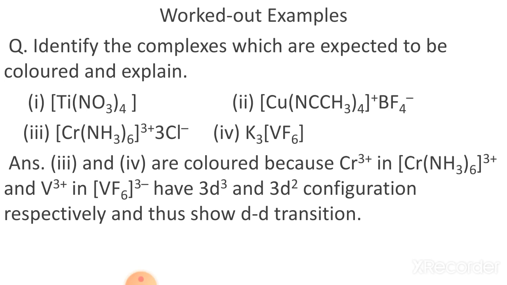And in the case of the fourth, that is K3[VF6], here vanadium contains +3 charge, so that's why vanadium contains 2 electrons in d orbitals. So now look at the configuration of d orbitals. So this denotes that the answers third and fourth are colored because Cr3+ in [Cr(NH3)6]3+ and V3+ in [VF6]3- have 3d3 and 3d2 configuration respectively, and thus show d-d transition, and hence these compounds are colorful. So this type of question may be solved like this.